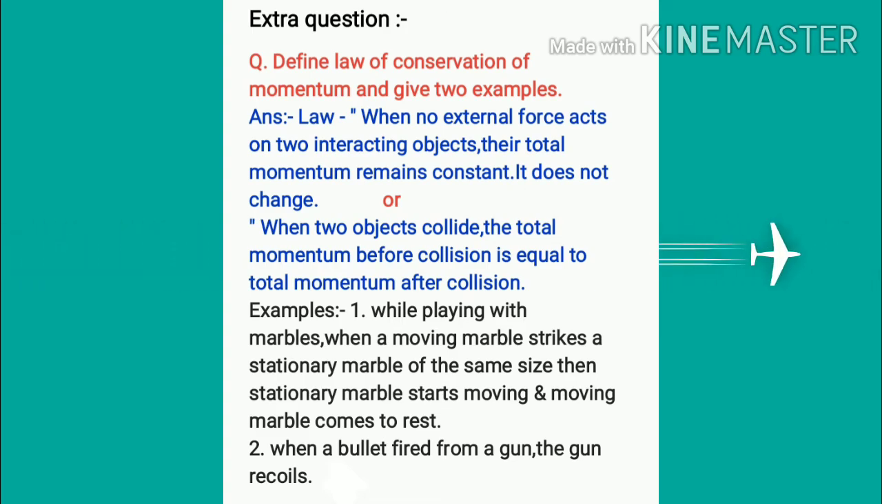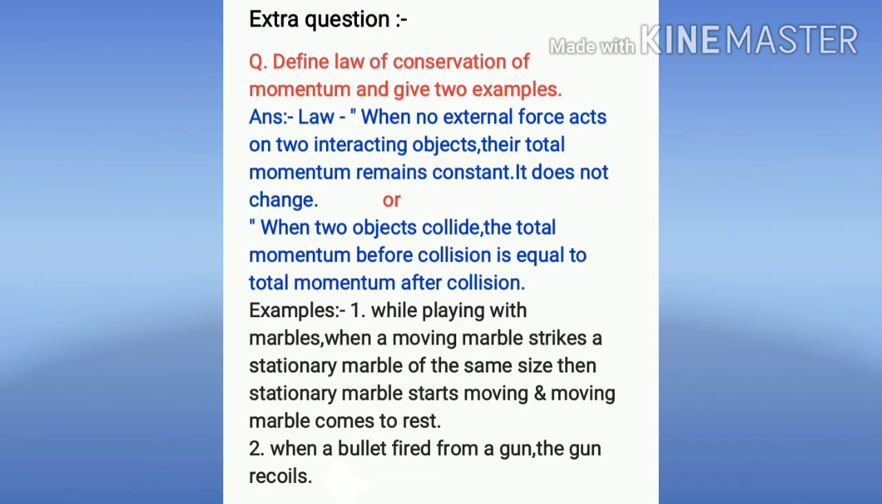According to this, here we can explain the definition or the law of conservation of momentum. Listen, when no external force acts on two interacting objects, then their total momentum remains constant. It does not change. This is a corollary to Newton's third law of motion. Therefore, this law can be explained in another way. Listen, when two objects collide, then the total momentum before collision is equal to the total momentum after collision.